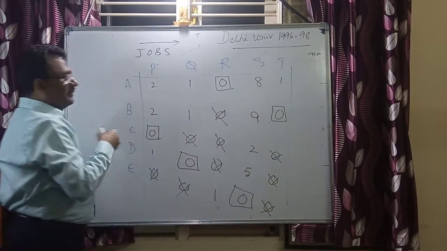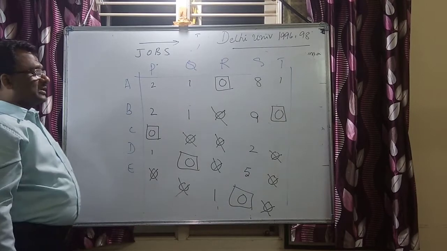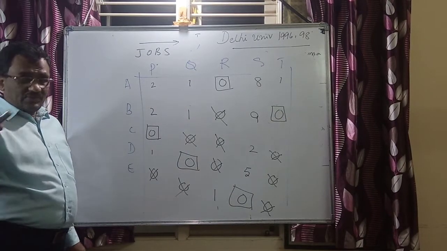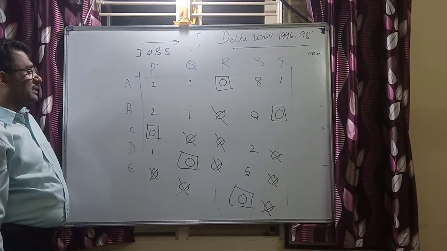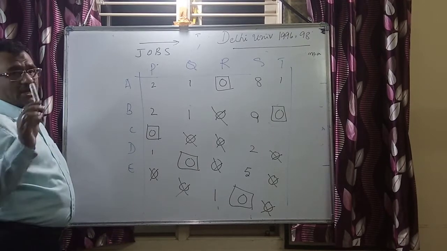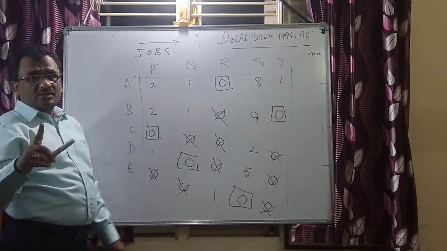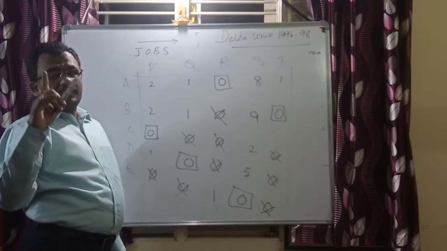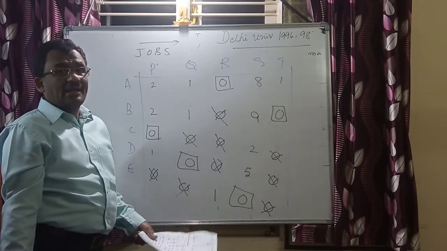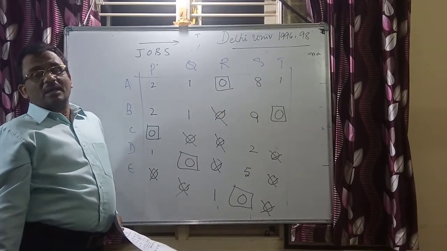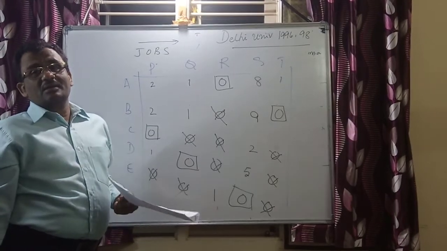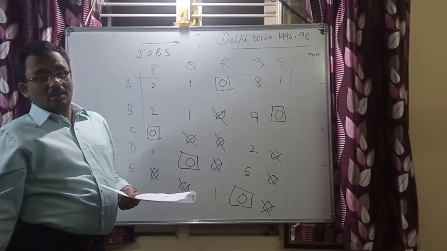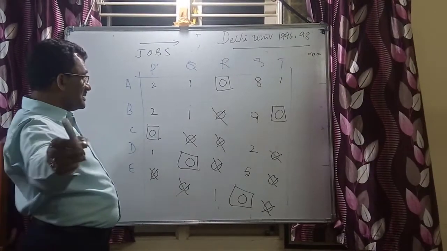Respective row and the respective column zeros should be deleted once we have the allocation in that particular row or column. That means ensure that there is only one allocation to the respective row and the respective column. There should not be any duplication. No two allocations should be there in that one single row or in that single column. That needs to be ensured. This is what the purpose is all about.